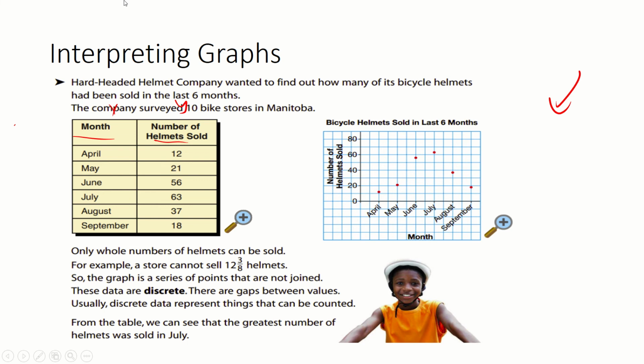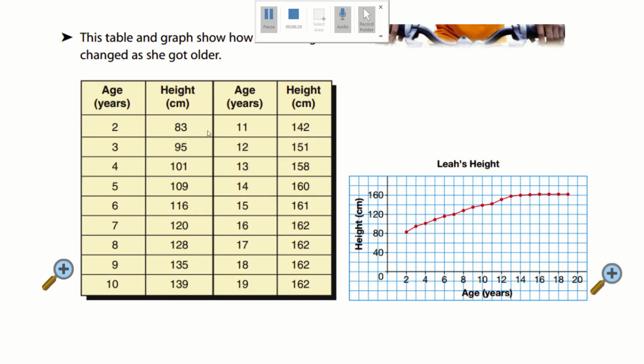From the table, we can see the greatest number of helmets was sold in July. So the big thing here, guys, is that we have number of helmets sold here, we have the month here, and our goal with this graph, okay, is not to connect all the points, even though you could. It shows like this, right? What it's showing you is which month sold the most, and here it is obviously July, okay? Now we can definitely just look at this data table and say the exact same thing. Our highest number is July, but if I was given a graph, and I said, all right, we have to find out in the last 6 months when was the best month, I would look at this dot right here and say, wow, that's the highest on my graph.